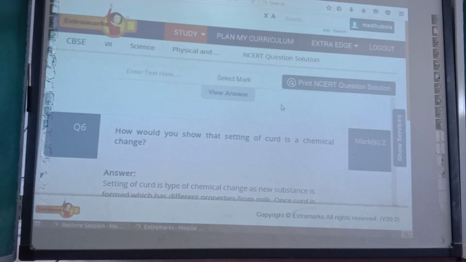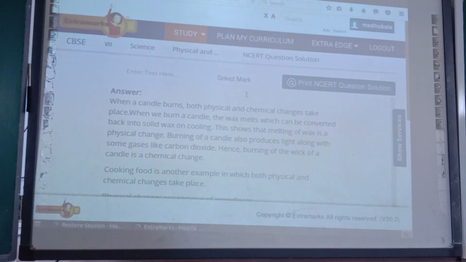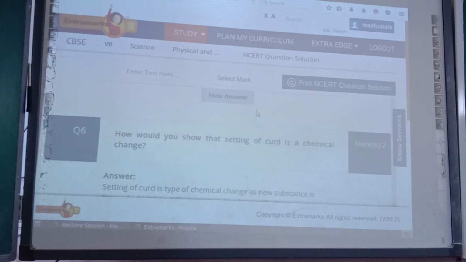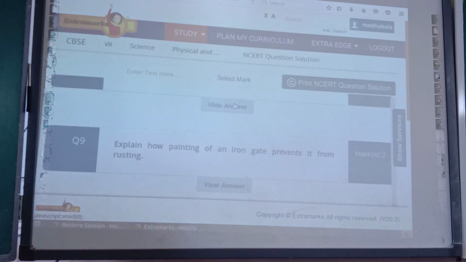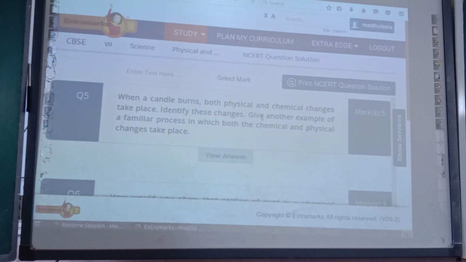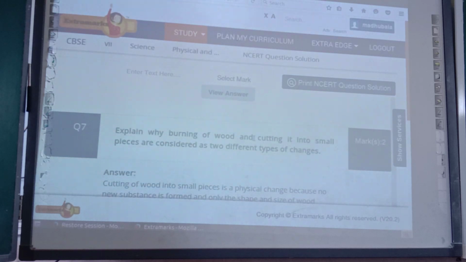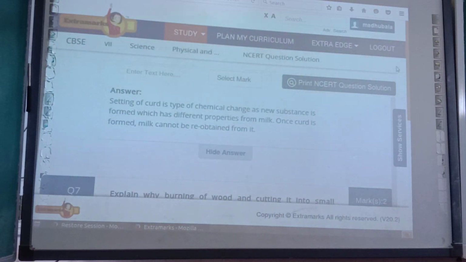Setting of curd is a type of chemical change as a new substance is formed which has different properties from milk.